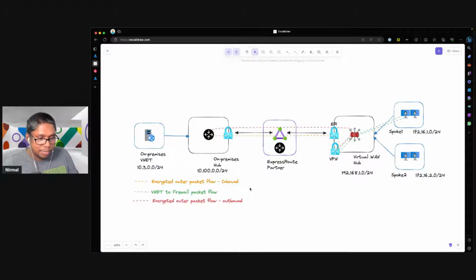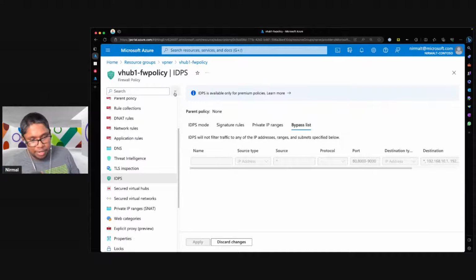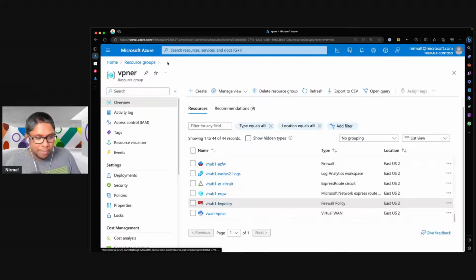The other capability I'm going to touch on is something that is new that was released in GA a couple of weeks back. This is a capability where we are using point-to-site connectivity. So Deepak mentioned at the start, we have multiple methods of connectivity to Virtual WAN hub. So in Virtual WAN, you can mix and match different types of connectivity.